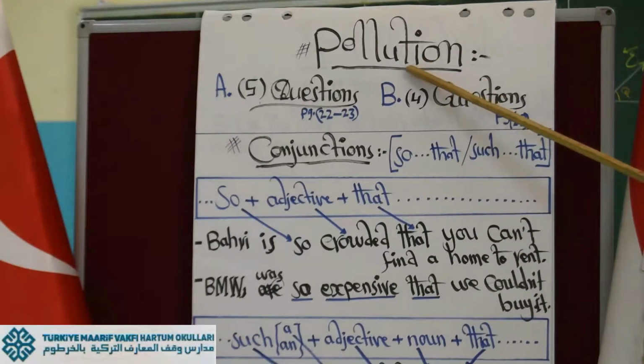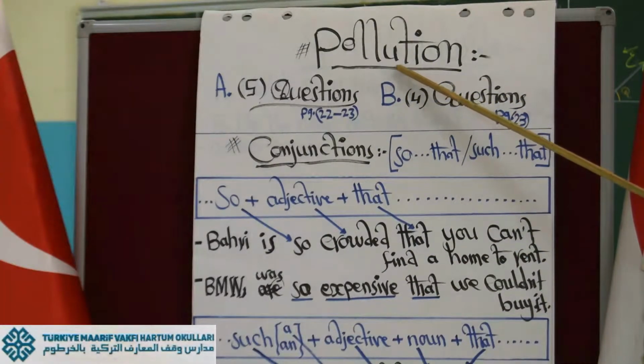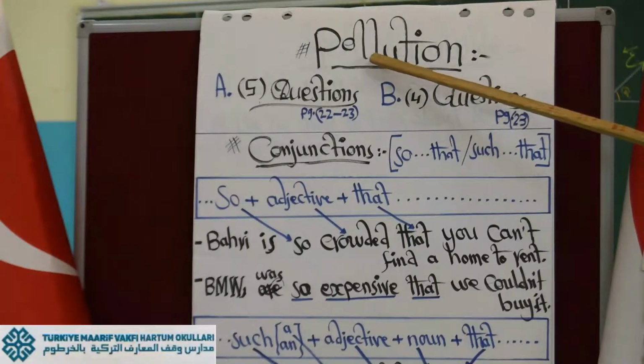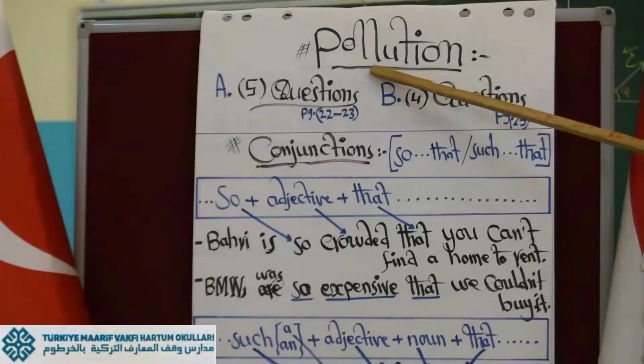But the kind of pollution that we are going to talk about today has something to do with chemicals. It is chemical pollution. And I do not want to talk a lot about it. Here is the passage in your book, page 22. It is divided into 5 paragraphs, very precise, short, and easy. So here is your lesson, pollution, on page 22.